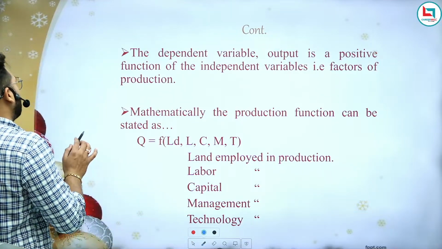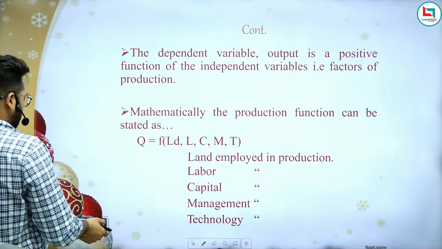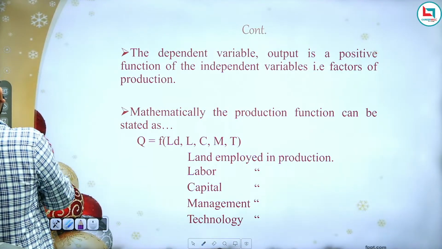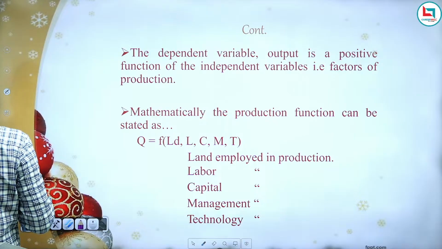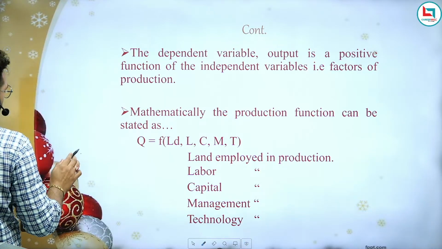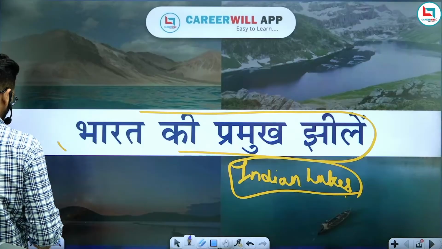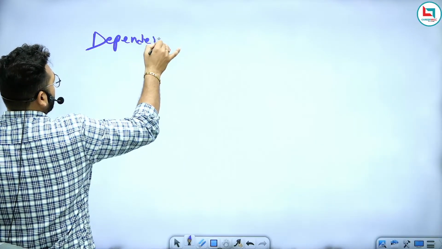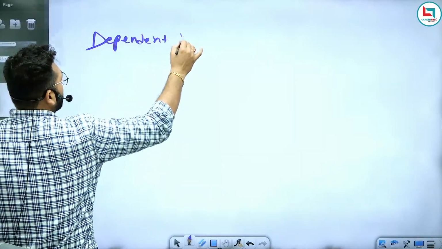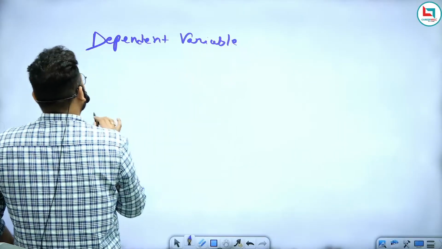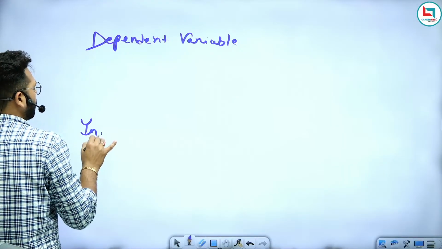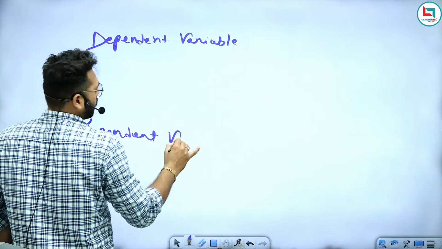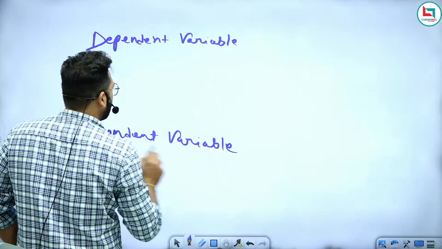The first one is dependent variable and the second one is independent variable.